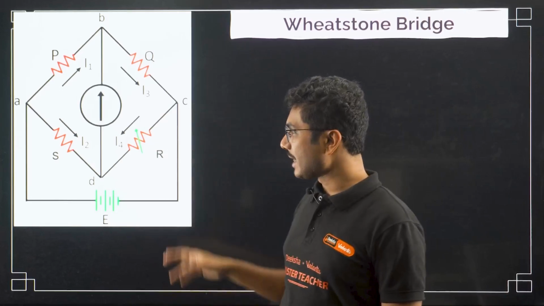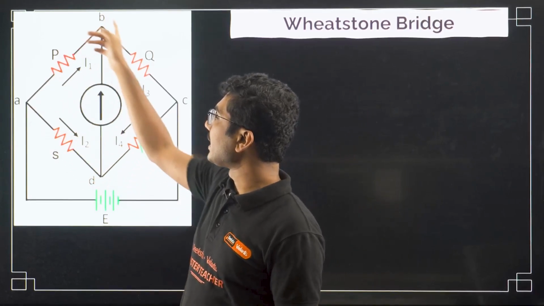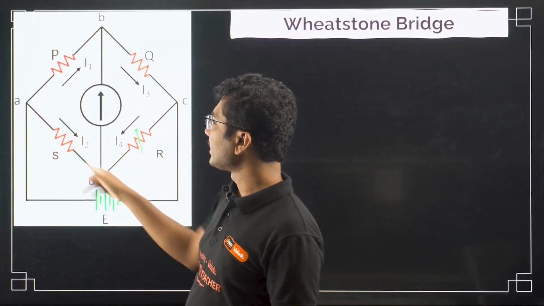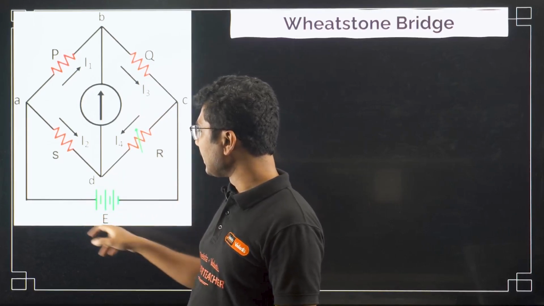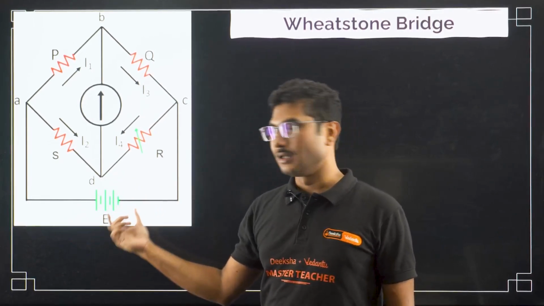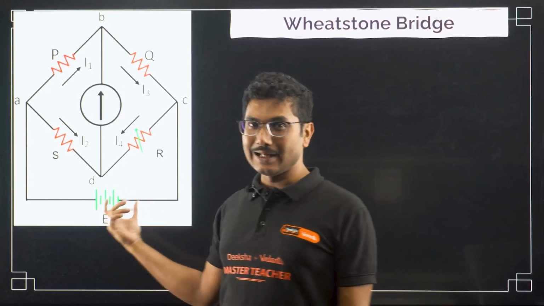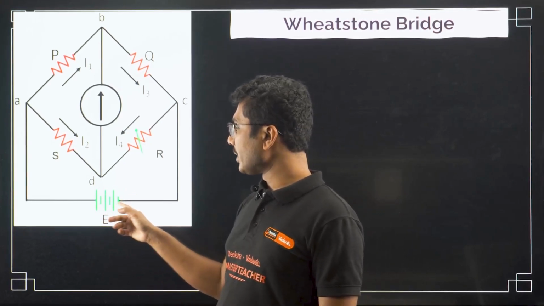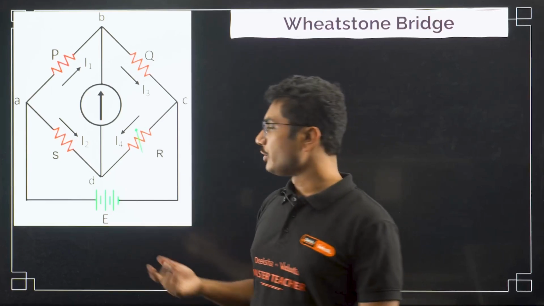Let us understand. Here, as you can see, this is a very complicated kind of circuit. Four resistors are connected like this, and here is a battery connected. Now this is the symbol of a battery. This is not a cell. And it is an ideal battery, because as you can see, there is no internal resistance shown in the circuit.